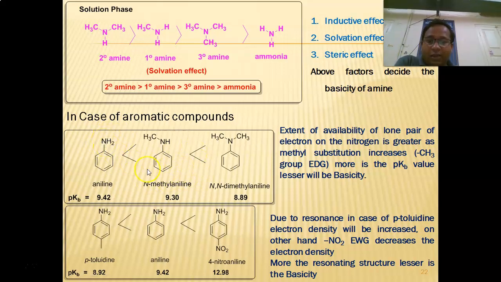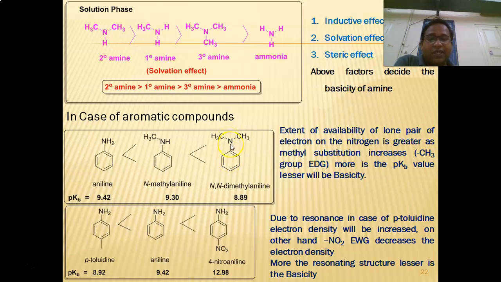So here the extent of donation of the lone pair of electrons on the nitrogen will be very less. When it comes to N-methylaniline, nitrogen is directly bonded to the methyl group. The methyl group is an electron donating group. It donates electrons, and the availability of the lone pair of electrons is greater compared to aniline. Again, N,N-dimethylaniline contains two electron donating groups, and the availability of the lone pair of electrons is again greater.